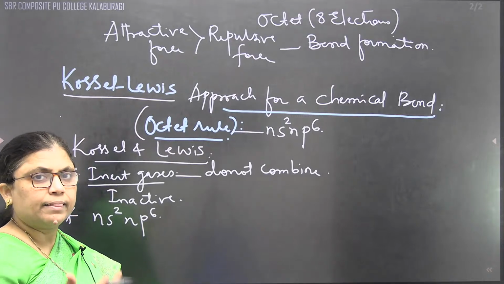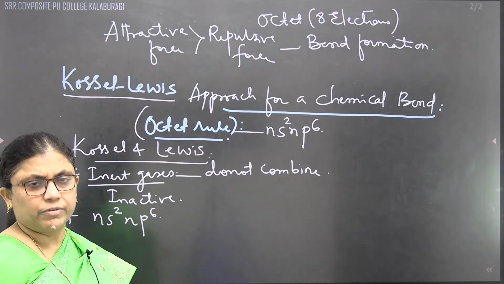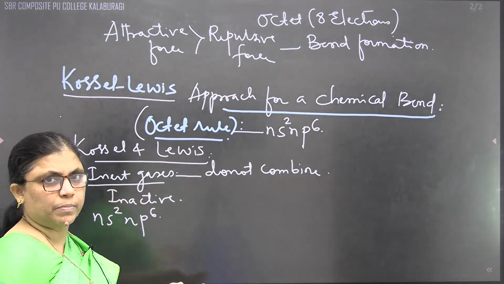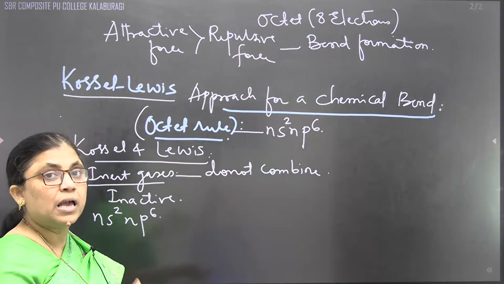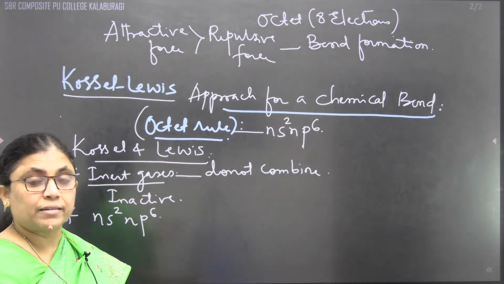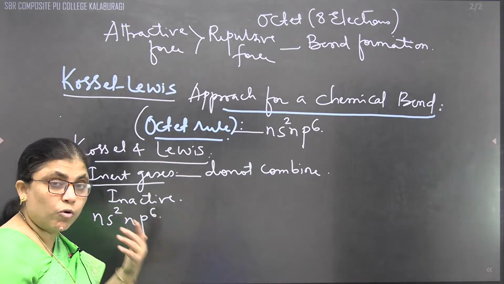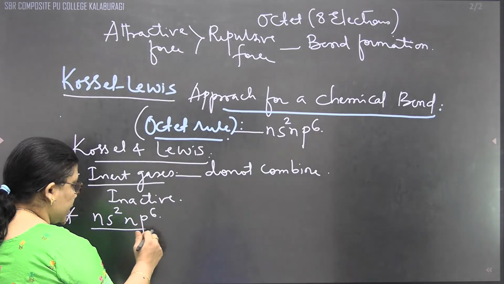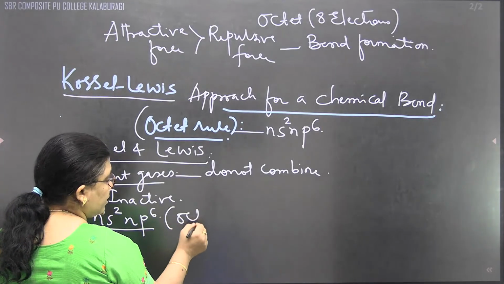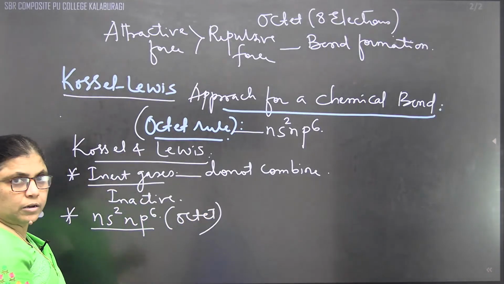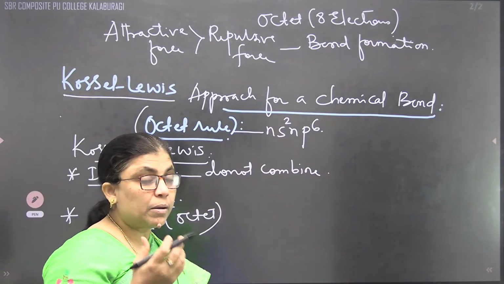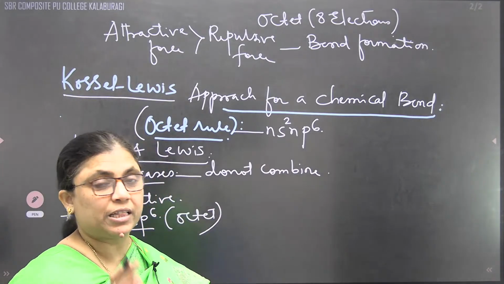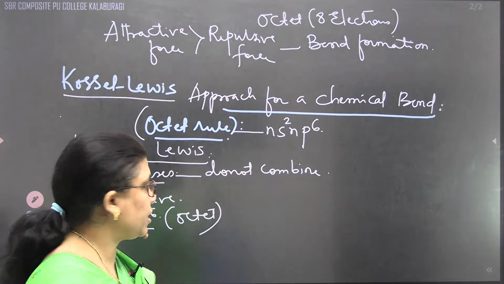It means that they themselves are stable. We can say that they themselves are stable and that stability makes them inert. And that stability is for what reason? Because of octet. Because of octet. 8 electrons are there. Correct? But remember here, all the molecules cannot obey every theory. By keeping that in mind, we can move on, children.